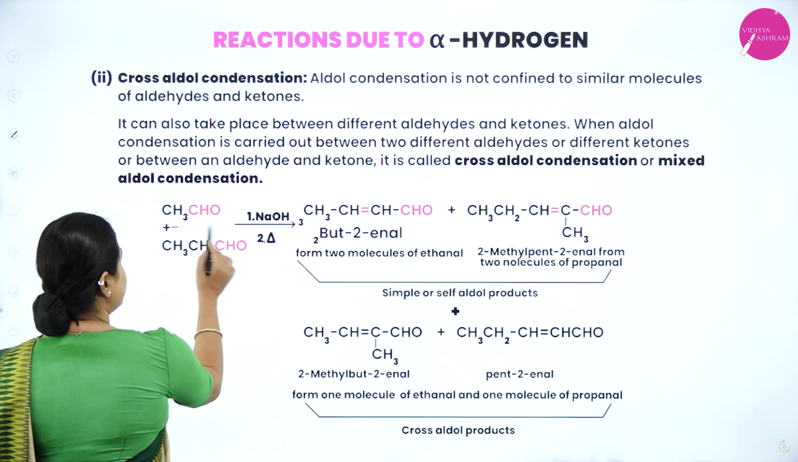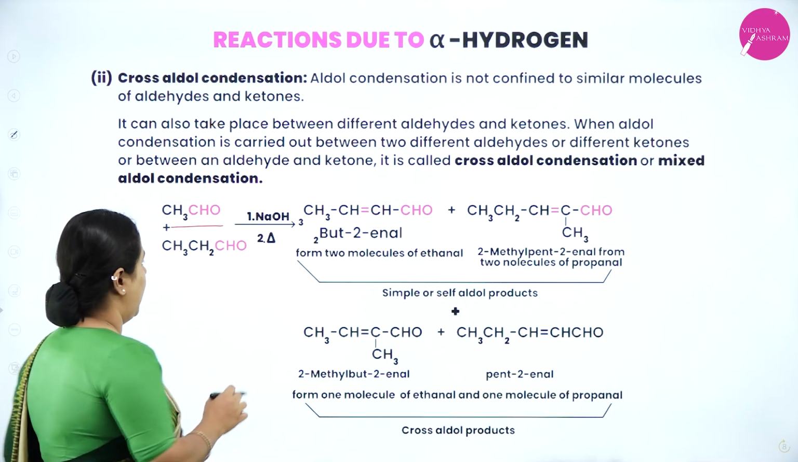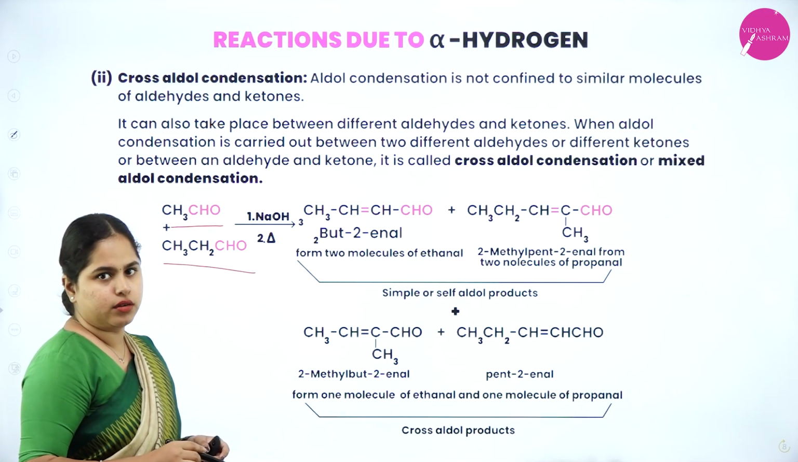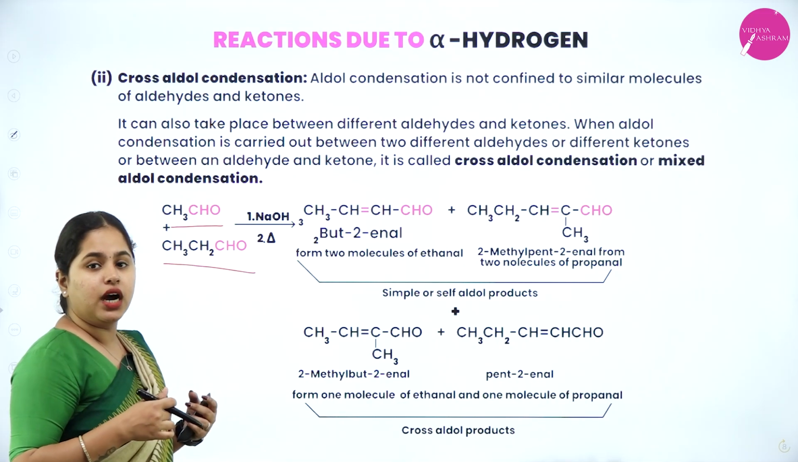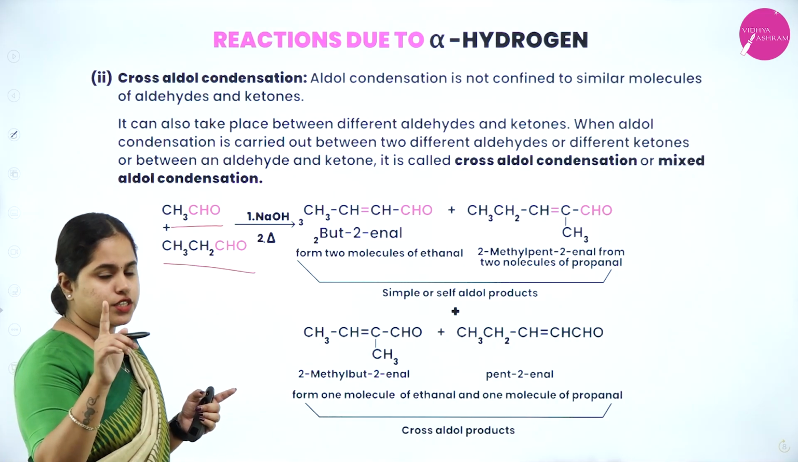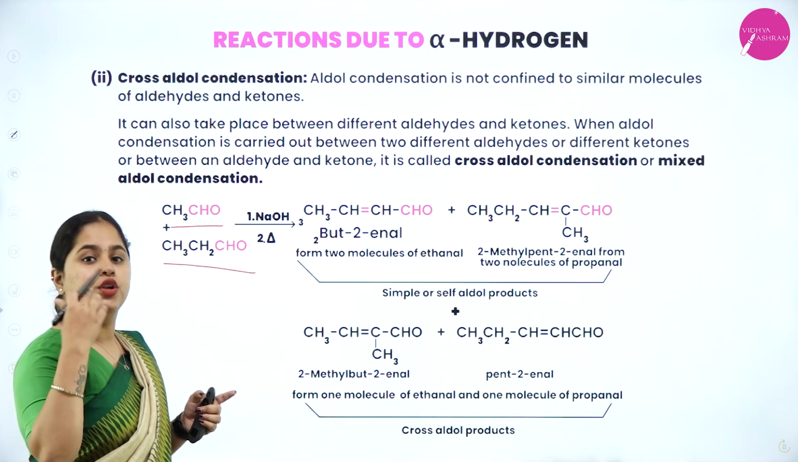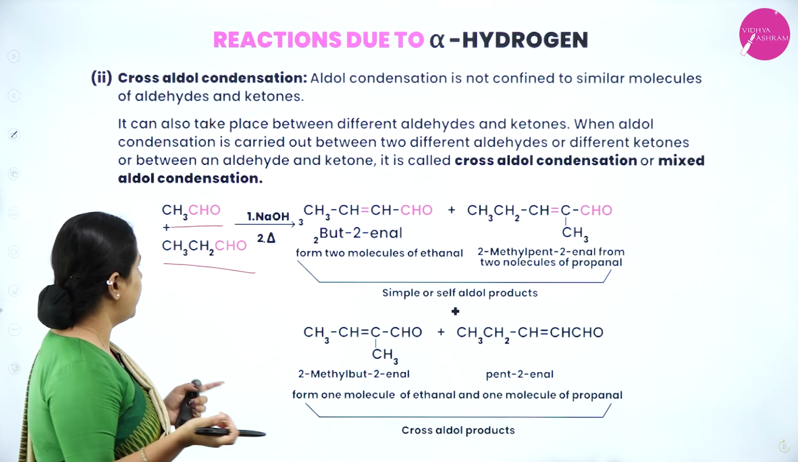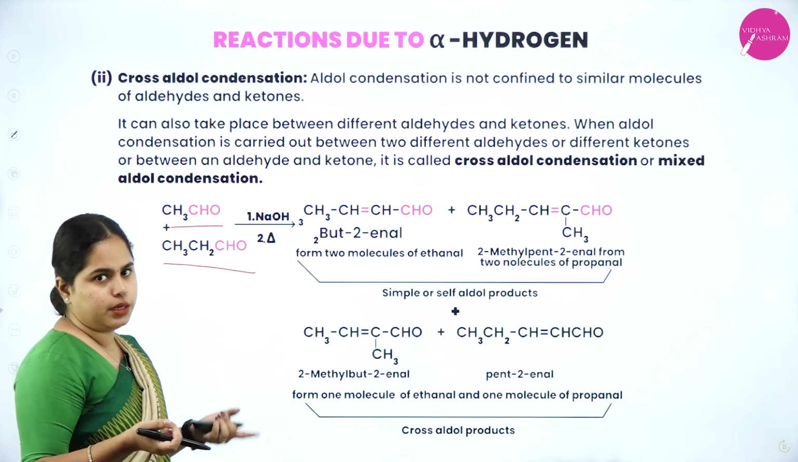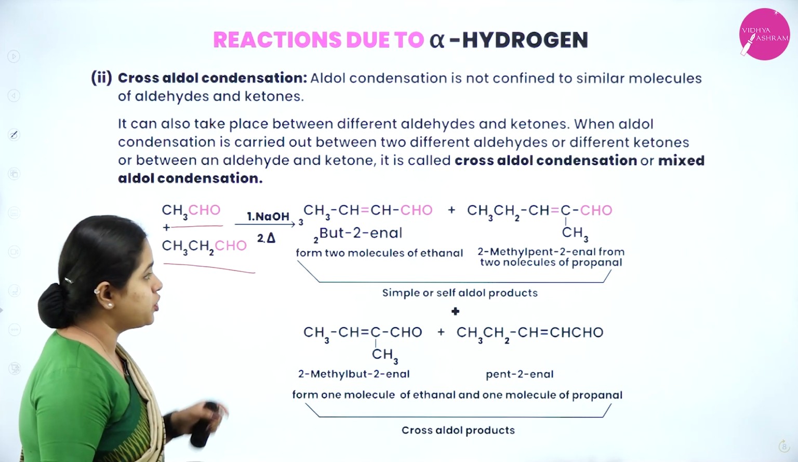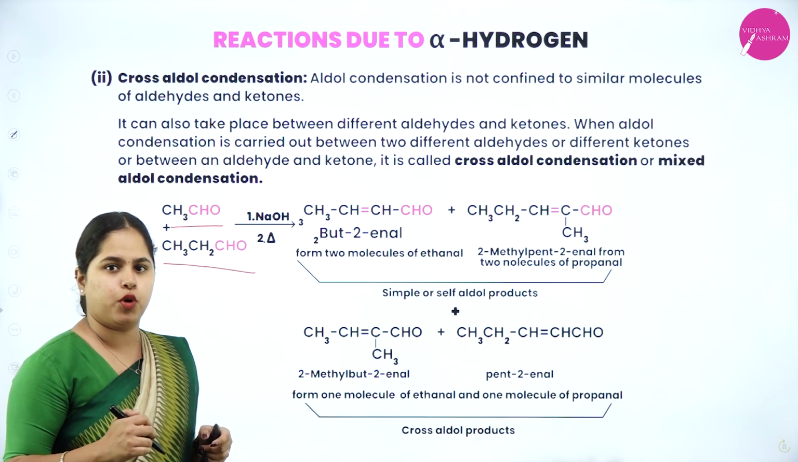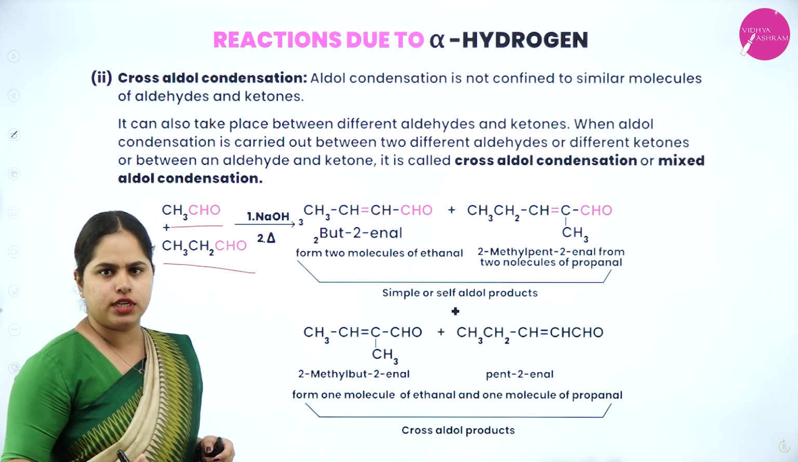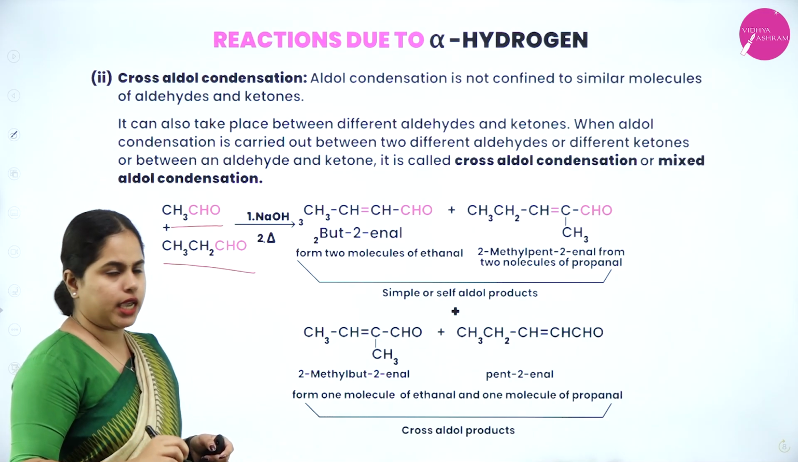Clear? So we have taken what? Ethanal as well as propanal here. We can't take methanal here, which is the first one, because there is no alpha hydrogen present there. So you can start with ethanal and propanal. What is going to happen is you are going to get 4 sets of products here. How are we getting 4 sets of products? 4 possibilities can take place here.